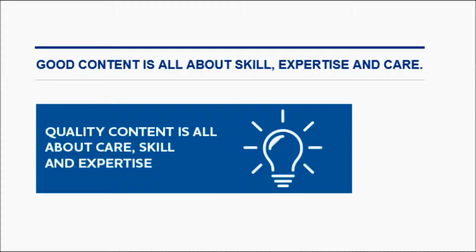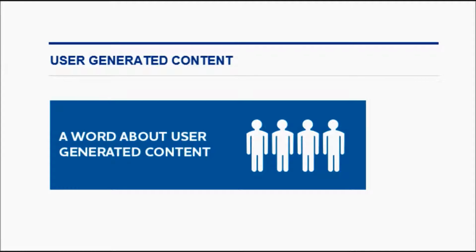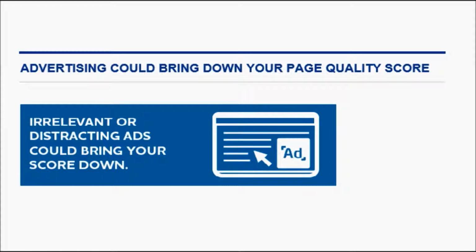of multinational corporations. A topic that often generates some heated debate is that of user generated content, that is UGC, and suggestions that expertise and authority are important in determining quality are going to reignite that debate. However, it is important to note that many successful businesses have been built predominantly on UGC, such as TripAdvisor and Trustpilot, and Google recognizes this fact. Irrelevant or distracting ads could bring your score down.